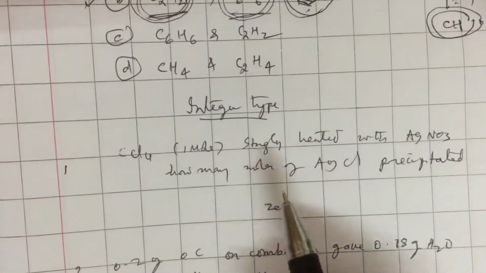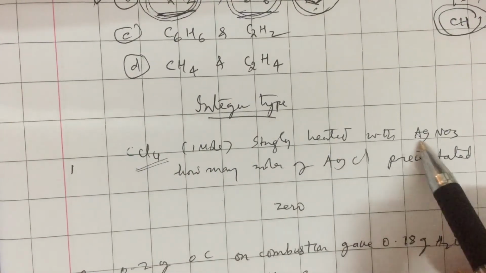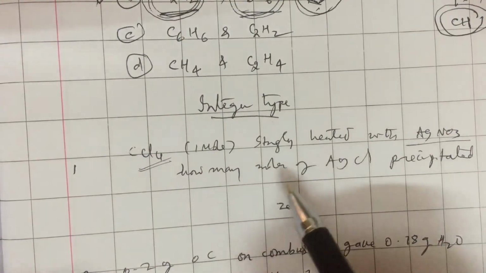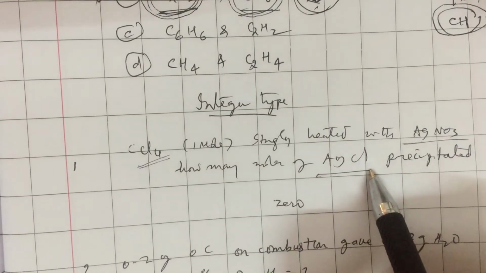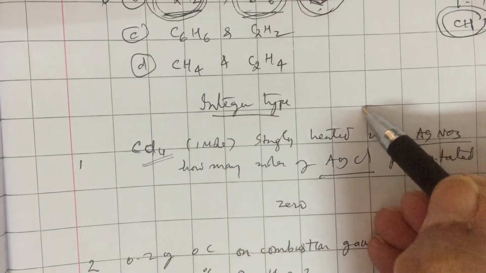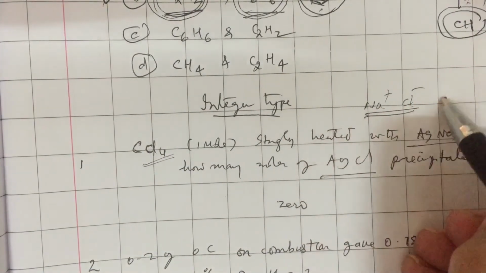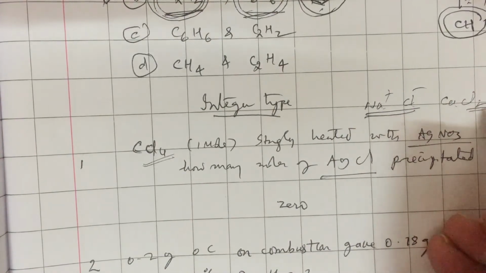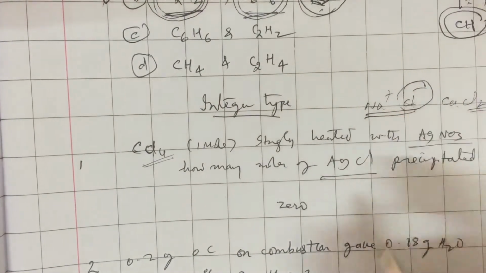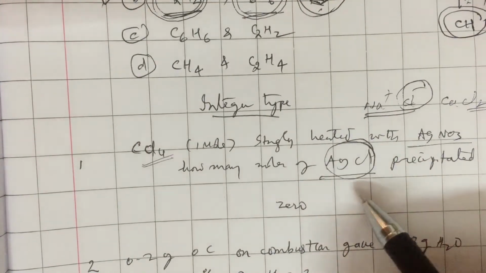Now let us look at some integer type questions. CCl4, carbon tetrachloride, is strongly heated with AgNO3. How many moles of AgCl are produced? Kindly notice CCl4 is a covalent compound. Only ionic compounds give Na plus and Cl minus, for example sodium chloride, calcium chloride. Ionic compounds can give Cl minus ions. Anything that can give Cl minus ion can give AgCl as a white precipitate.